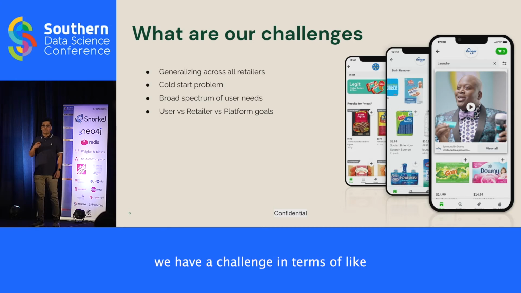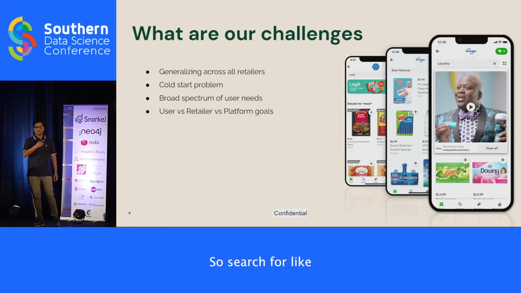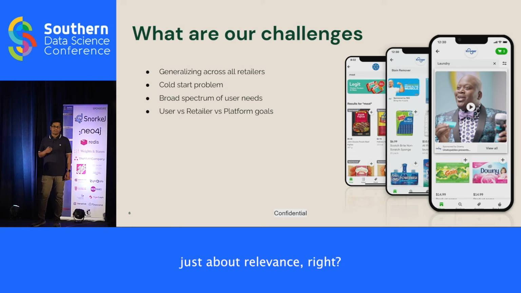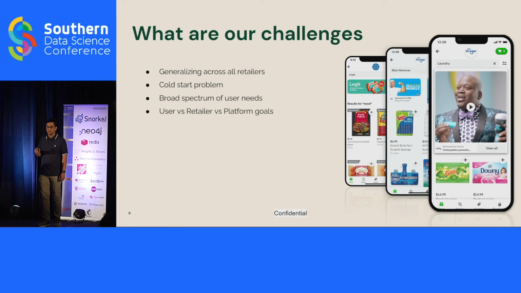Finally, we have a challenge in terms of what are the goals that we serve for our users versus our retailers versus platform goals, right? So search for an e-commerce company like Instacart cannot be just about relevance, right? We are not Google. Why is this the case? Simply put, relevance alone is not correlated with revenue.